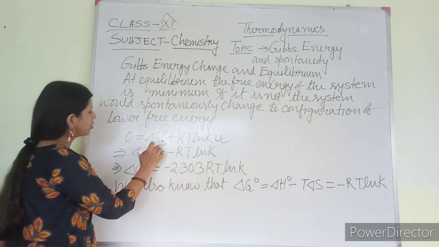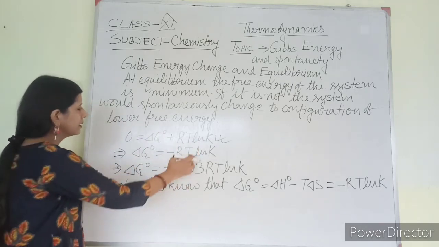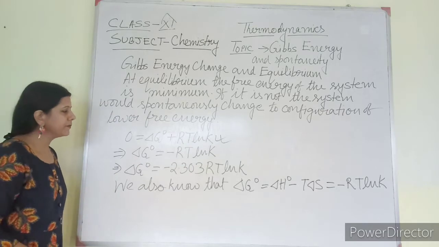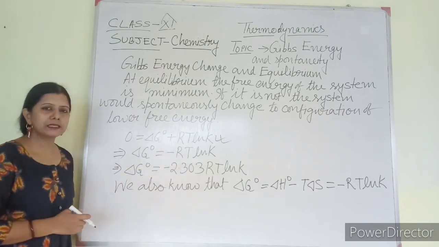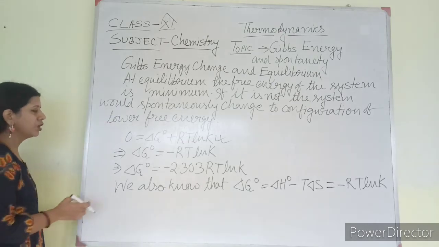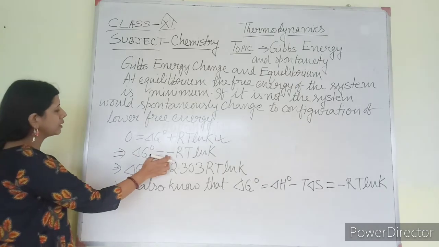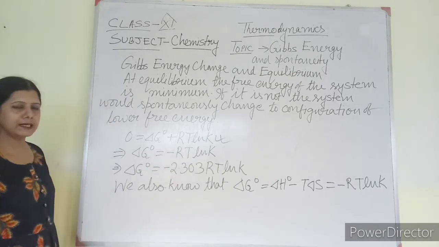So 0 equals delta G standard plus RT ln K. This is the natural log form. It can be changed into log base 10 by multiplying with 2.303. That you already know. So from this equation I can write delta G standard equals minus RT ln K.